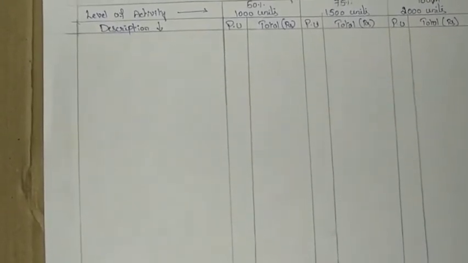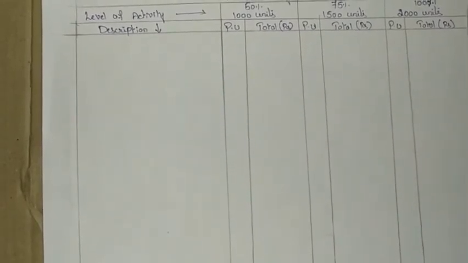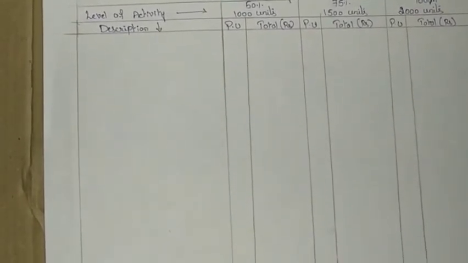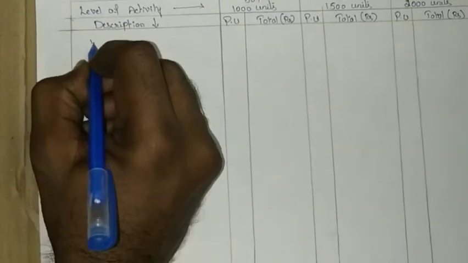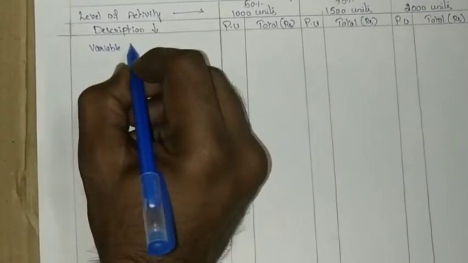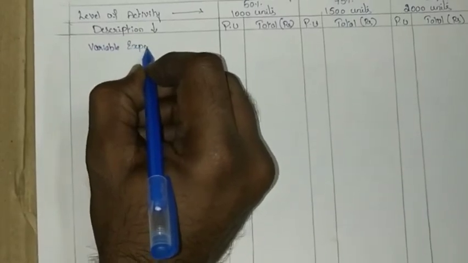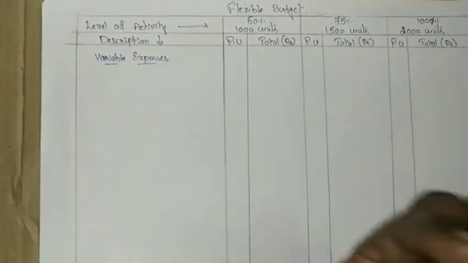First you will get the total of variable cost, then the total of semi-variable cost, and then the total of fixed cost. Adding up total variable cost, total semi-variable cost and total fixed cost will give you the total cost of that particular production. So first we'll record the variable expenses. Whatever variable expenses are given in the problem, record all of them.